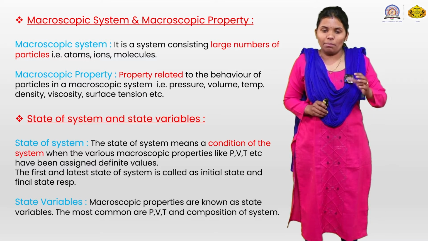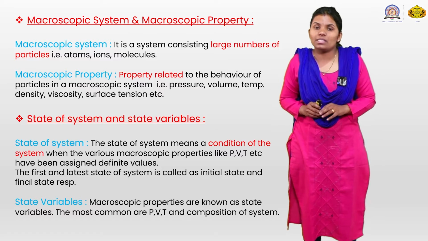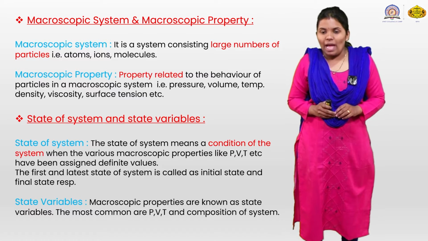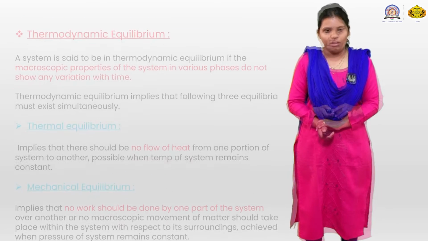And the variables, that is the macroscopic properties, are known as the state variables. The most common are pressure, volume, temperature and composition of the system. That is what the state variables are.